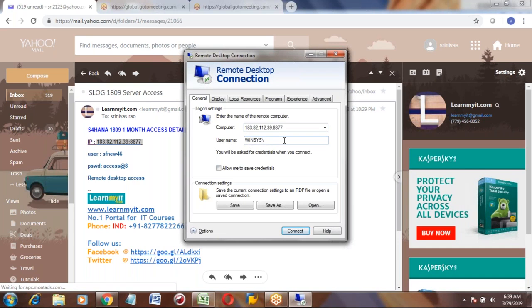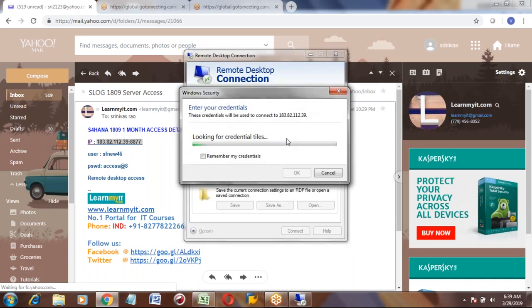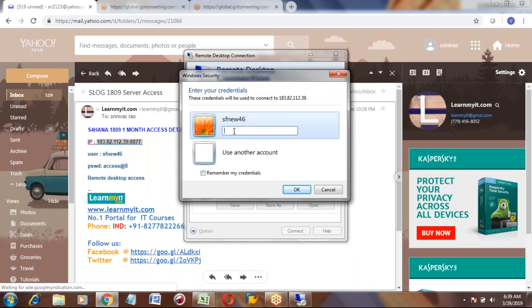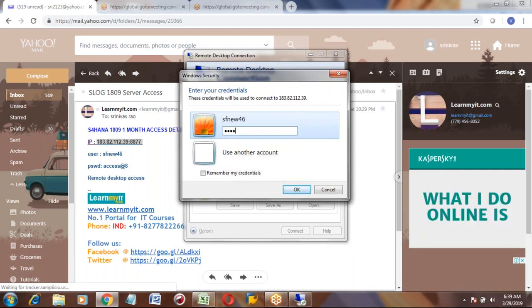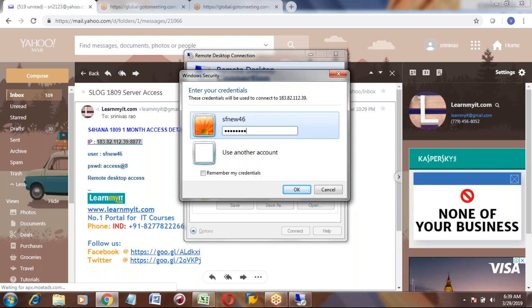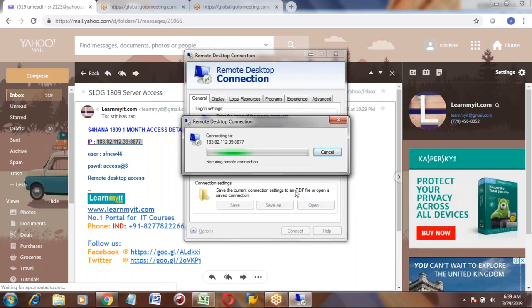The user ID also they will give to you, for example, my user ID is SF new 46. Enter the computer and user ID, and click on connect. It will ask you the password. Enter the password and click OK.